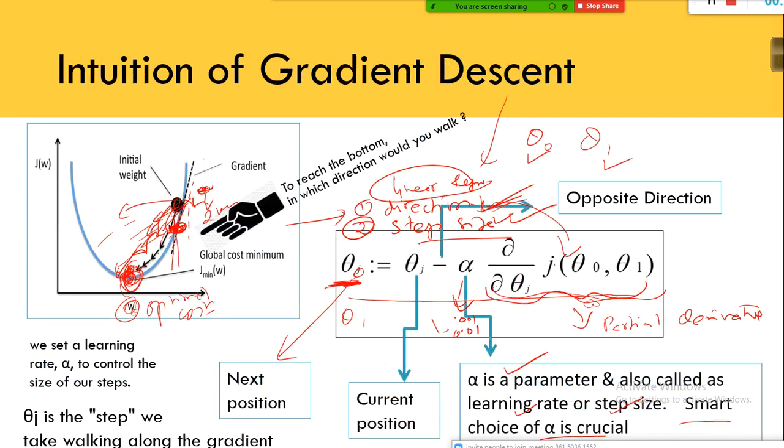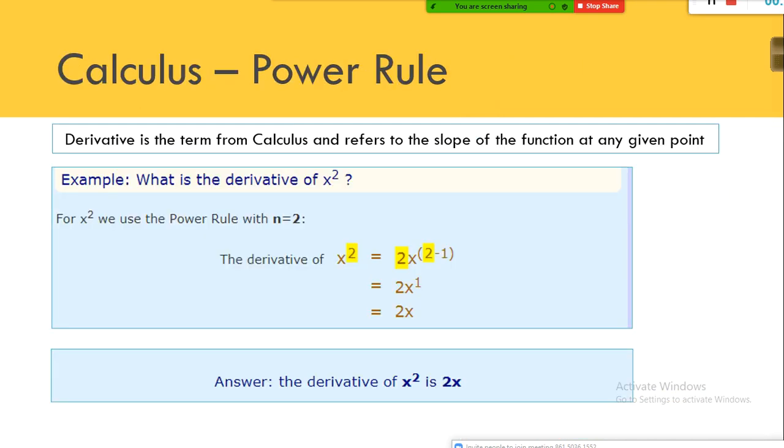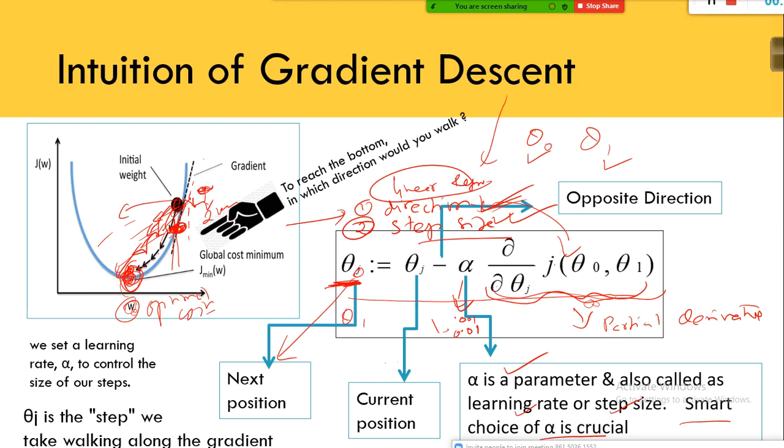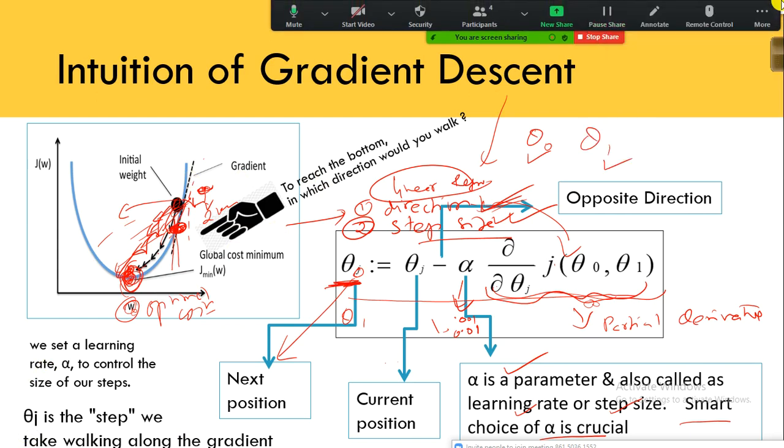In order to understand the partial derivative and the gradient descent algorithm, you need to understand certain basic rules, like the sum rule and the product rule.